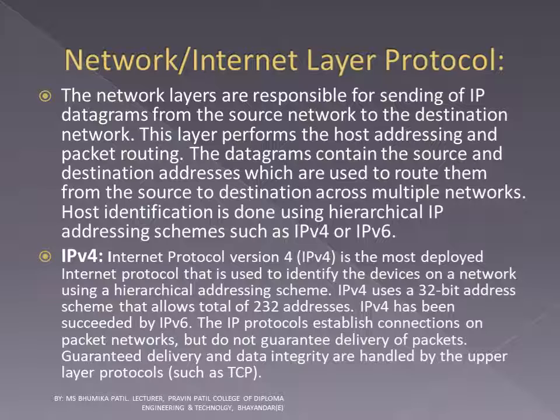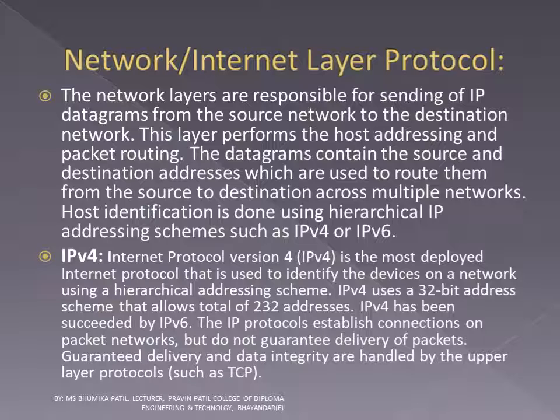IPv4 is the most deployed internet protocol that is used to identify the devices on a network using a hierarchical addressing scheme. IPv4 uses a 32-bit address scheme that allows a total of 2^32 addresses. IPv4 has been succeeded by IPv6. The IP protocol establishes connections on packet networks but does not guarantee delivery of packets.